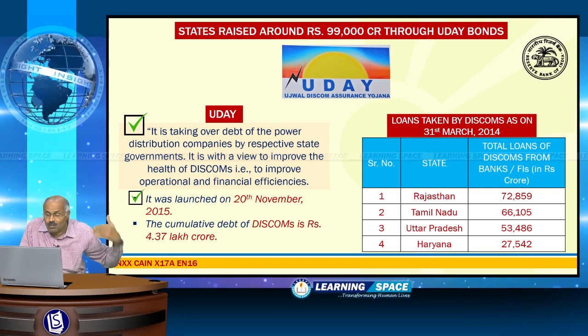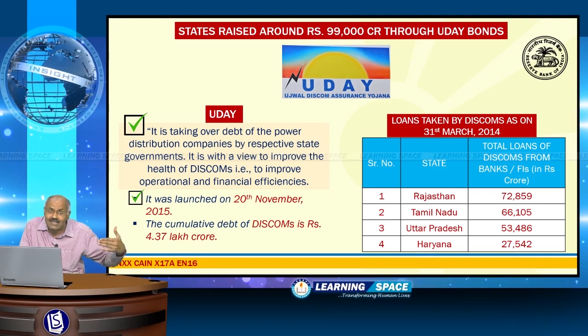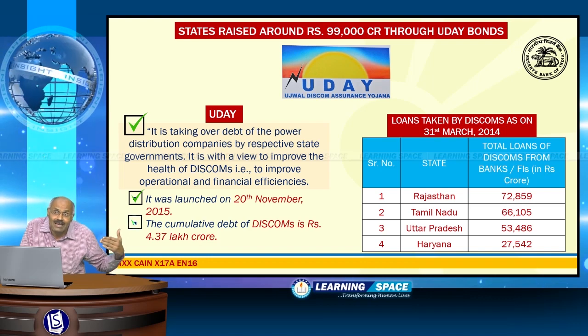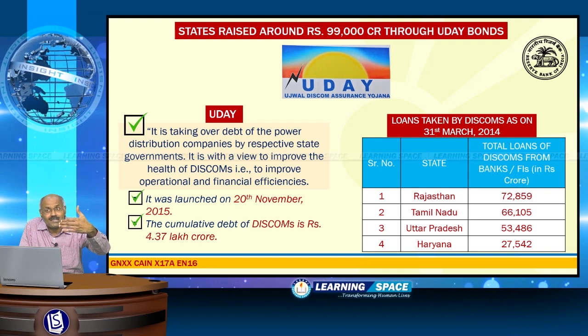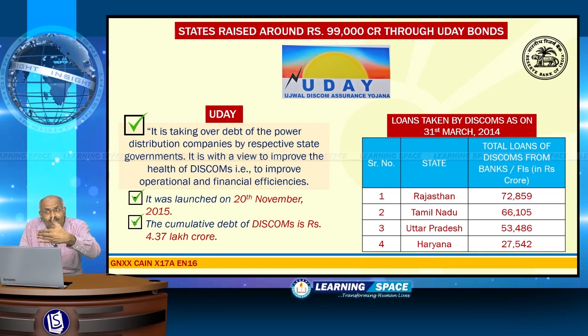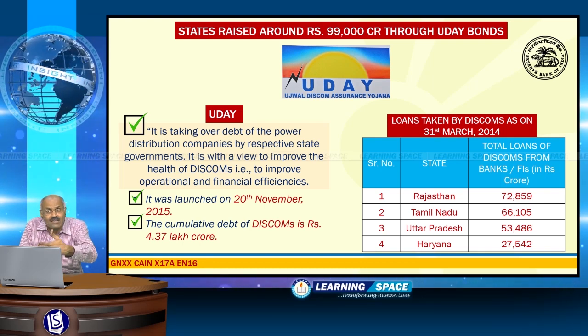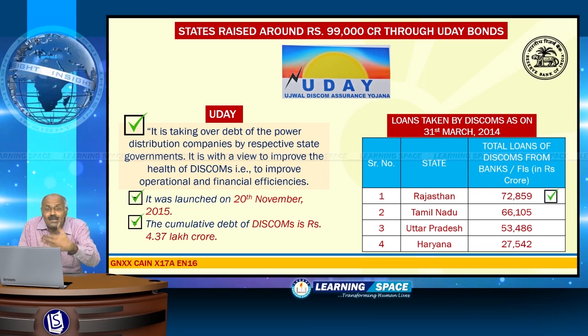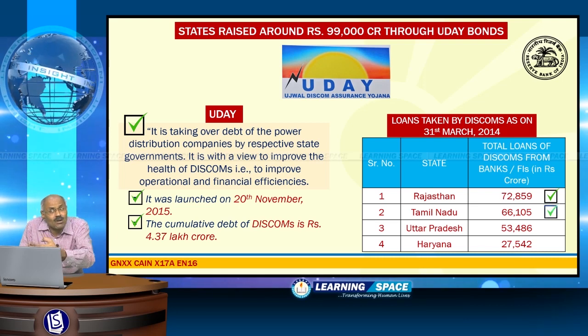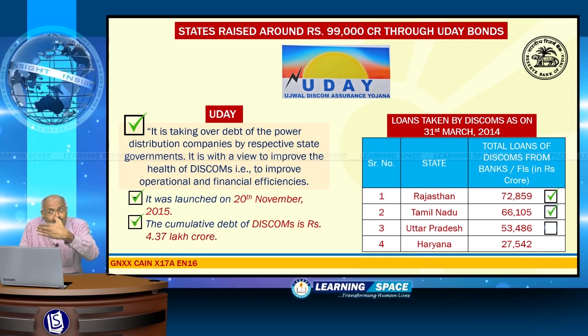The cumulative debt of Discoms stands at rupees 4.37 lakh crores. If you look at the important states, Rajasthan's total loans of Discoms from banks or financial institutions stand at around 72,000 crores of rupees, Tamil Nadu at 66,000 crores, Uttar Pradesh at 53,000 crores.